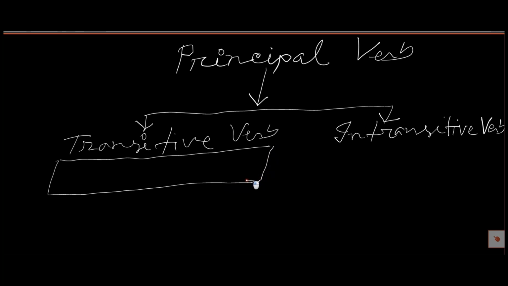The verb which has an object is called a transitive verb, and the verb which has no object is an intransitive verb.